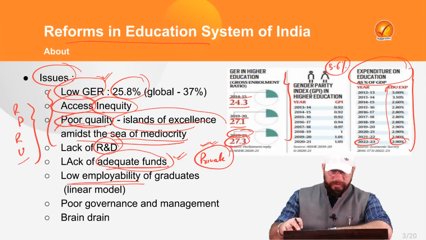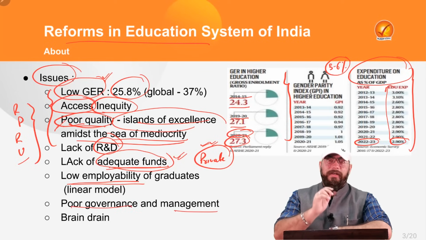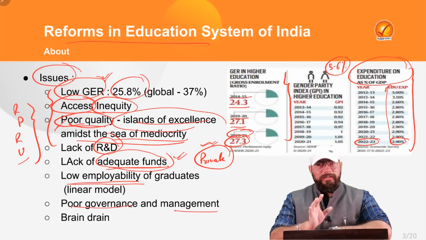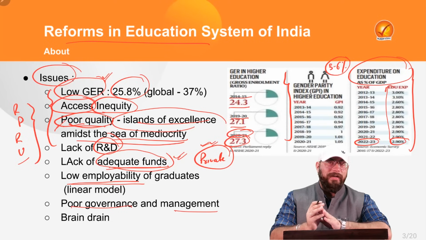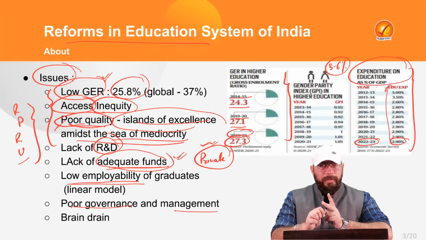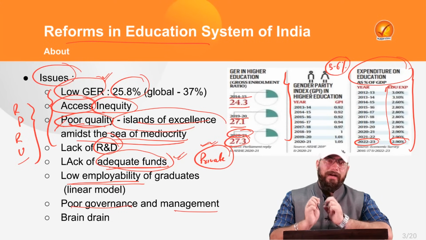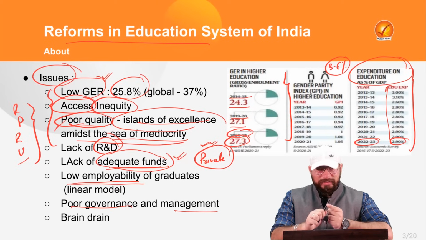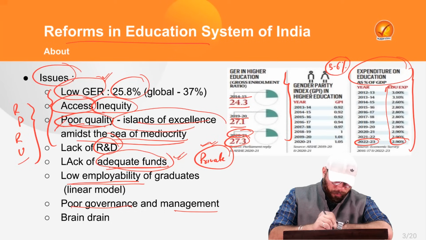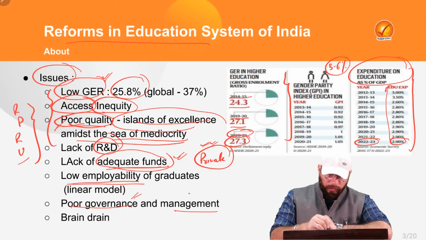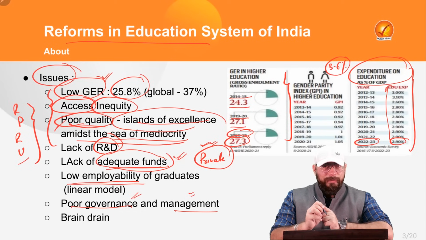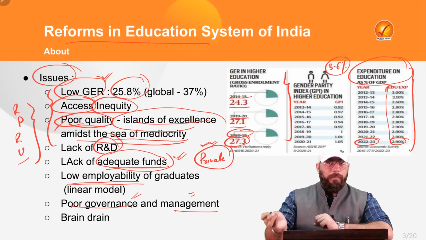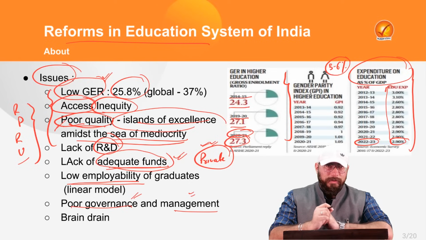Also, it's a very general point, that is poor governance and management, right? Of course, it is a general point, but let's specify it: poor governance and management in relation to institution handling, right? If teachers are not present in the class, it is the fault of the governance. It is the fault of the management, because management is not keen enough to put the teachers inside the classrooms, right?